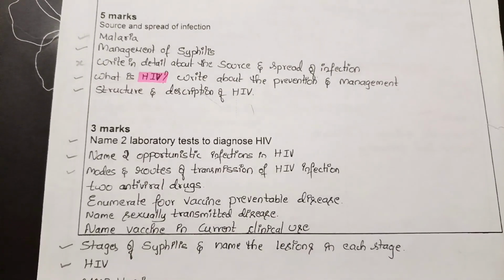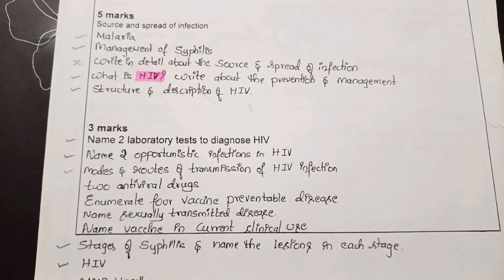Now moving on to the important 3-mark questions. Name 2 laboratory tests to diagnose HIV. Name 2 opportunistic infections in HIV. Modes and routes of transmission of HIV infection. 2 antiviral drugs. Enumerate 4 vaccine preventable diseases.